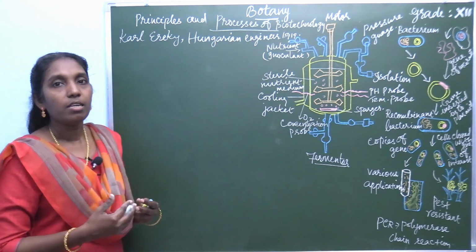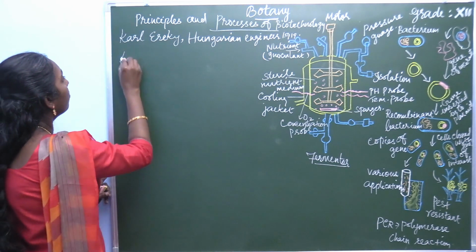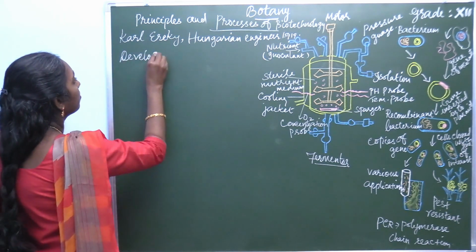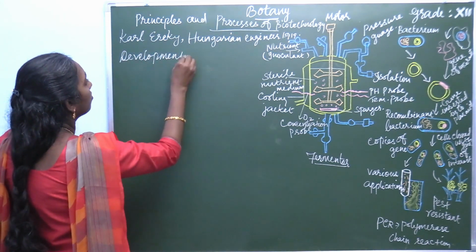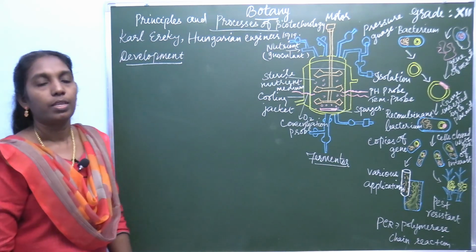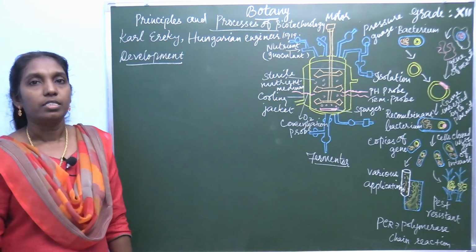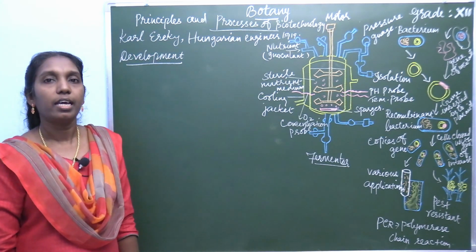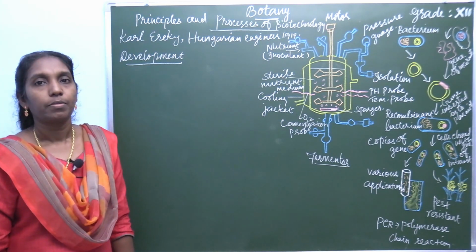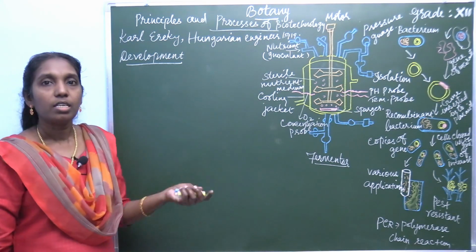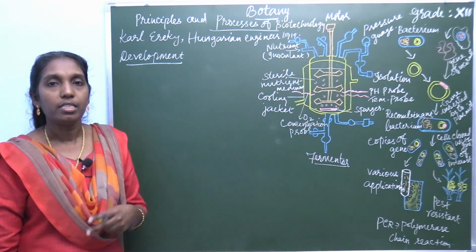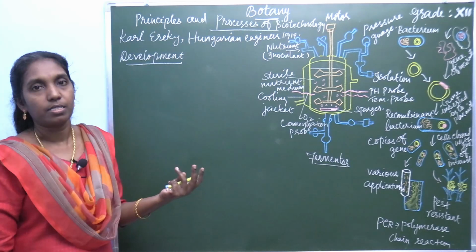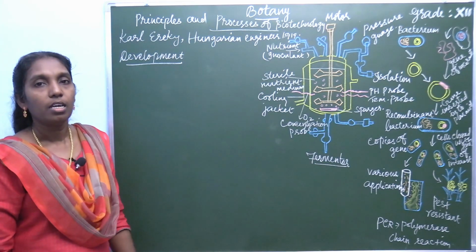So, let us begin with the development of biotechnology. Biotechnology has developed by leaps and bounds in the past centuries. Generally there are two different types of this technology.